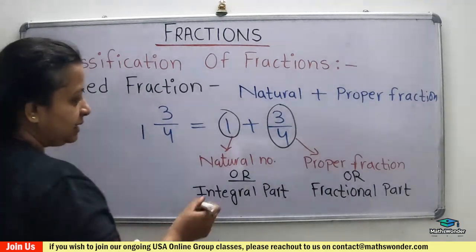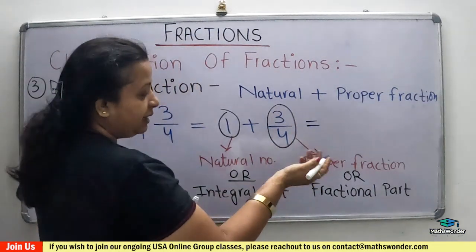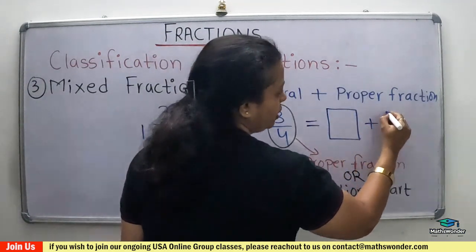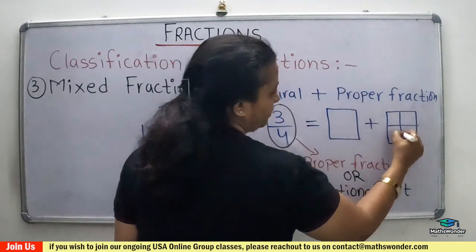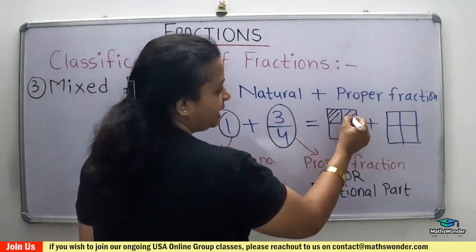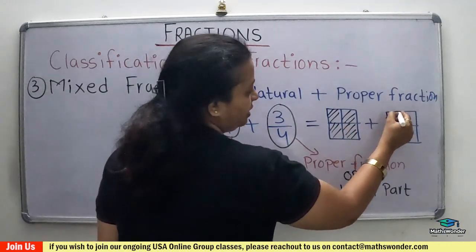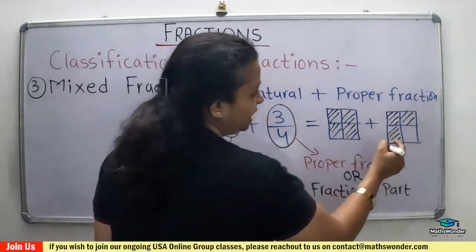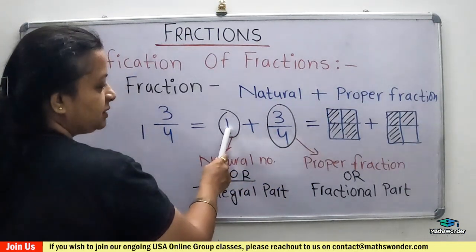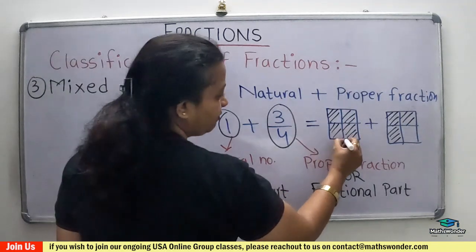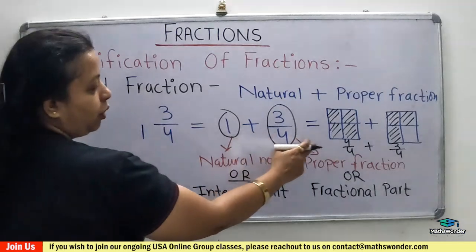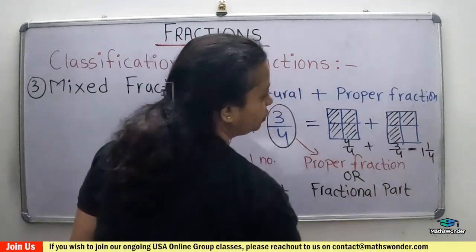And how will you represent it in a pictorial graph? 1 is 1. Suppose here is a square, and here is also a square. If the whole square is shaded, you can say that it's 1, and there are 3 parts shaded, so it's 3/4, right? So this is 1, because 4 over 4 gives 1. And here is 3 over 4. So 1 plus 3 over 4, or you can write it 1 and 3/4.